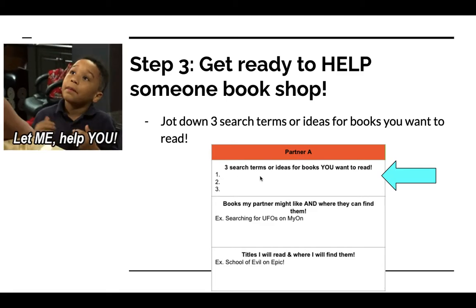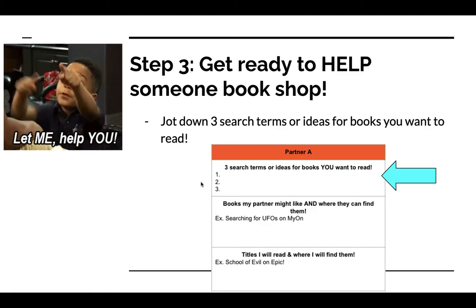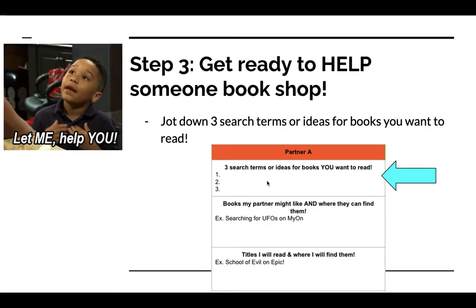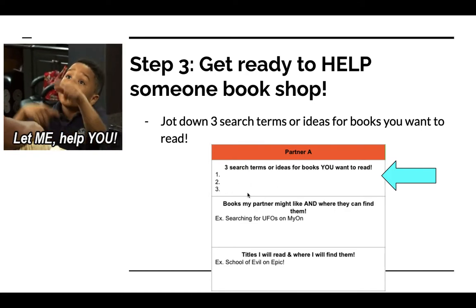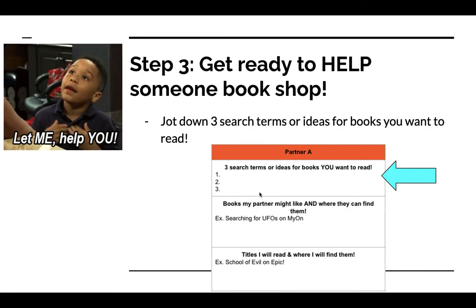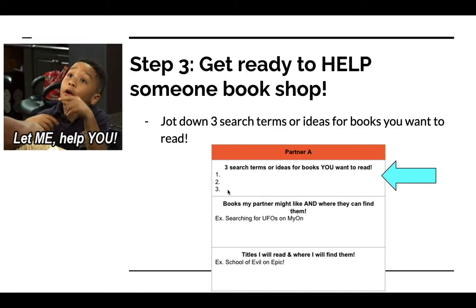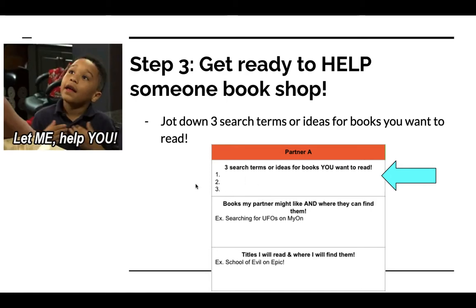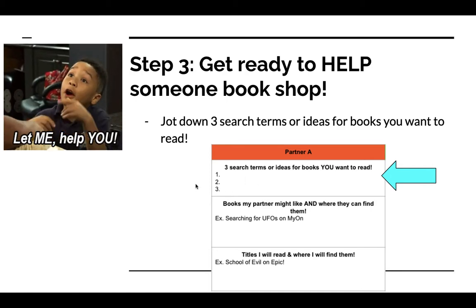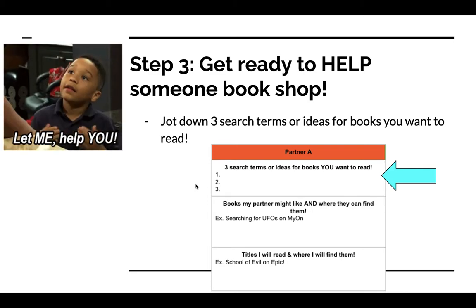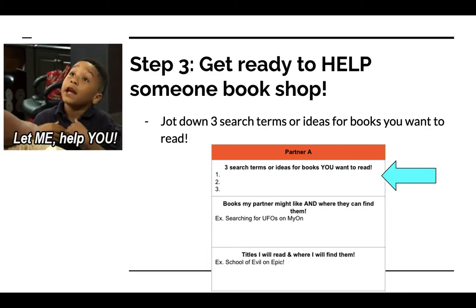Maybe you want to jot that down there. Or maybe I want to find a book about Kamala Harris, or about the dog. Jot down 3 search term ideas for books that you want to read, so that you have a sense of what to go look for once you head off to search for those books.